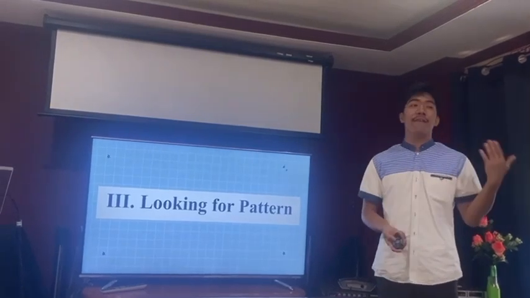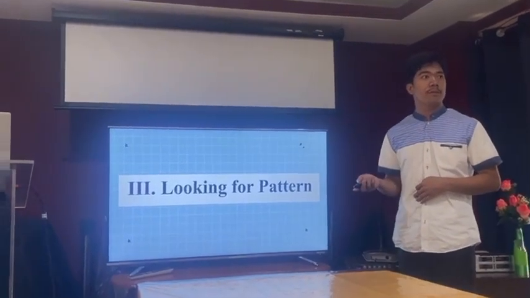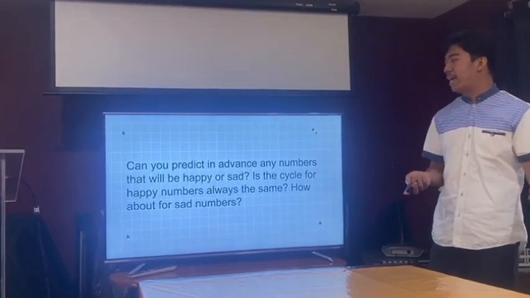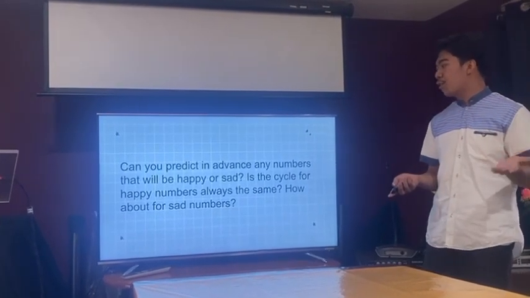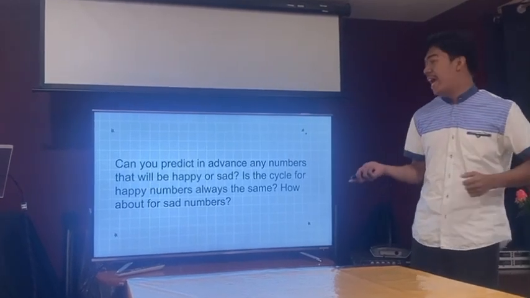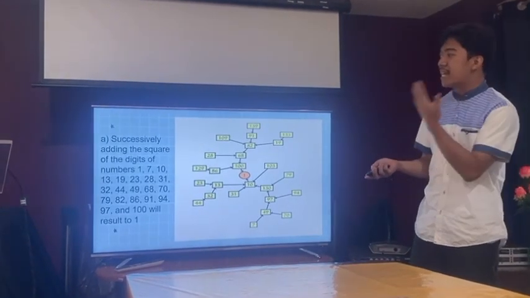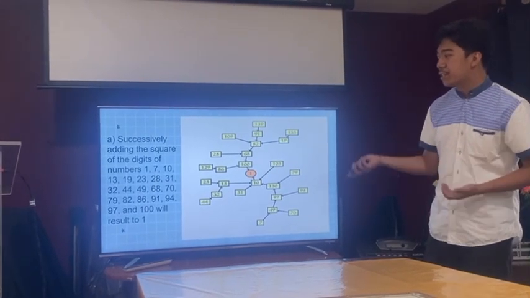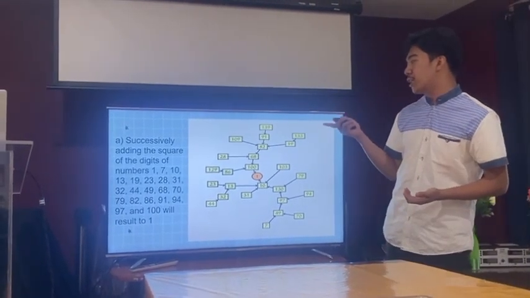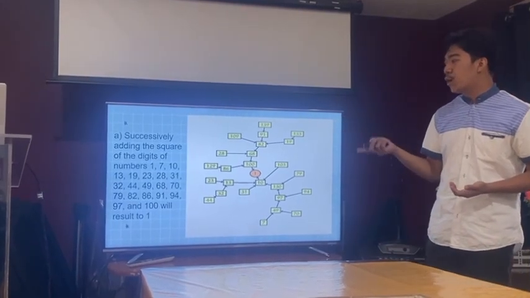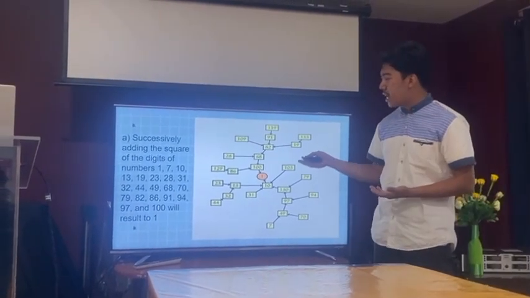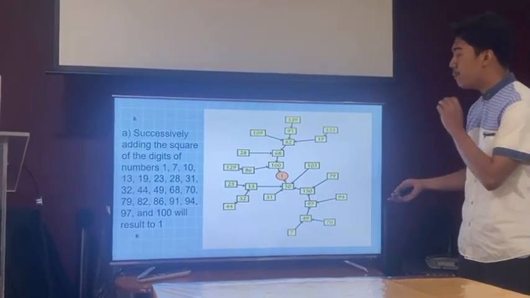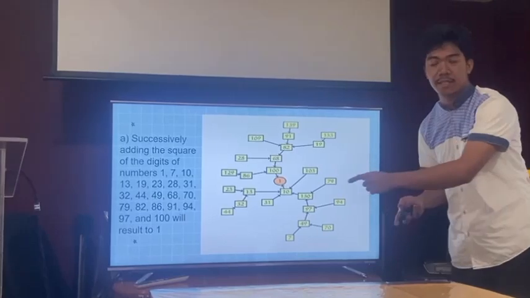Now, let's look for patterns. Can you predict in advance any numbers that will be happy or sad? Is the cycle for happy numbers always the same? How about for sad numbers? The first pattern: successively adding the squares of the digits of the numbers 1, 7, 10, 13, 19, 23, 28, 31, 32, 44, 49, 68, 70 to 100 will result in 1. So these are the happy numbers from 1 to 100. This shows that when you add the squares of their digits, the result would be 1.